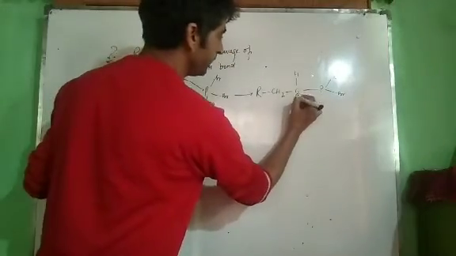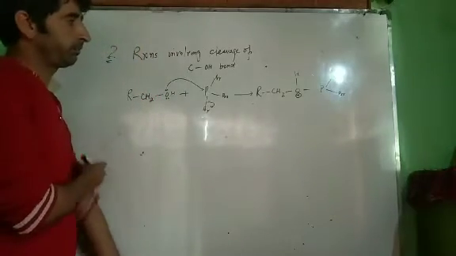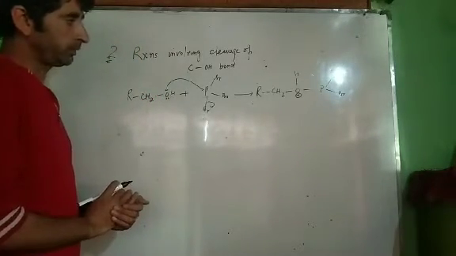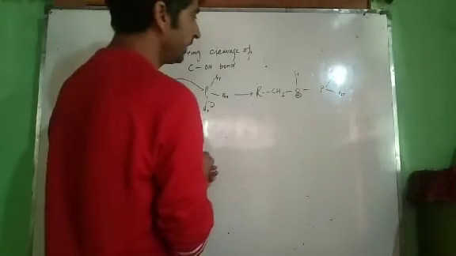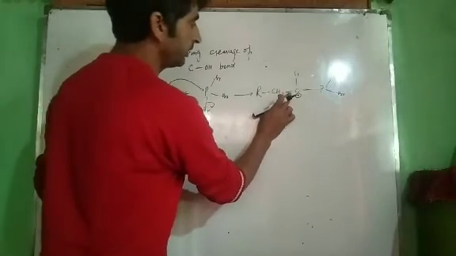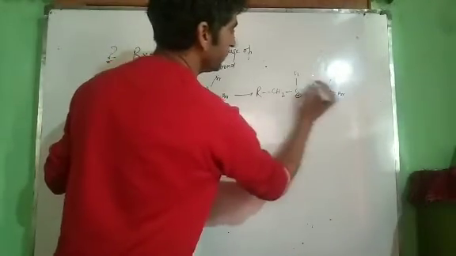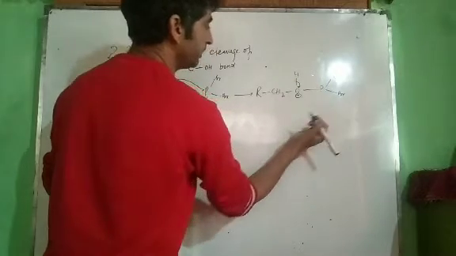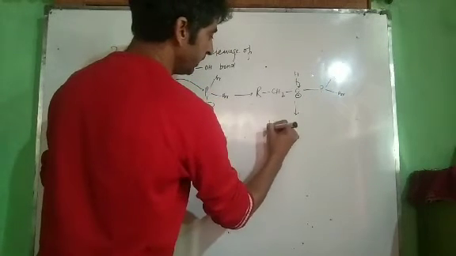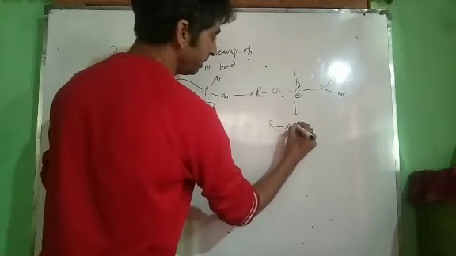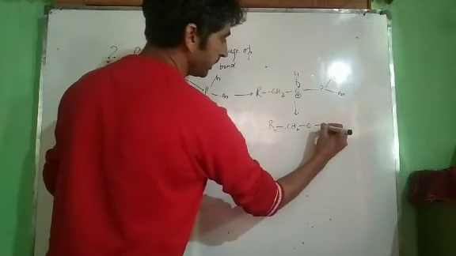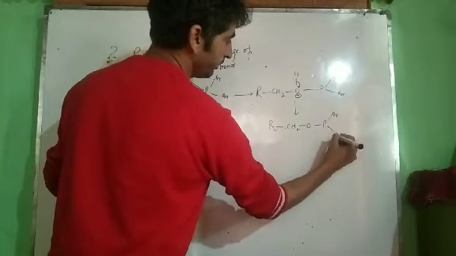Positive charge will be created because the lone pair has attacked. Now see what happens in the next step. We have lost Br negative. That Br negative attacks this hydrogen atom. We get HBr. Therefore, we get RCH2, single bond O, single bond P, Br and Br.